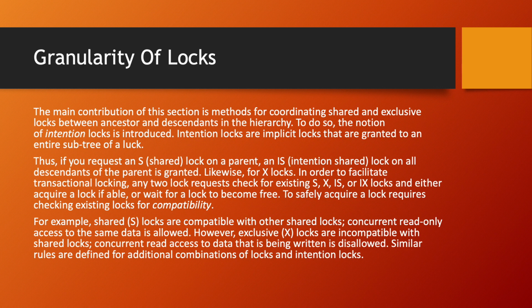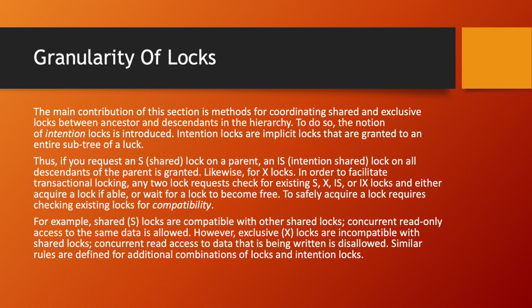The main contribution of this section is methods for coordinating shared and exclusive locks between ancestors and descendants in the hierarchy. To do so, the notion of intention lock is introduced. Intention locks are implicit locks that are granted to an entire subtree of a lock. Thus, if you request a shared lock on a parent, an intention shared lock on all ancestors of the parent is granted.